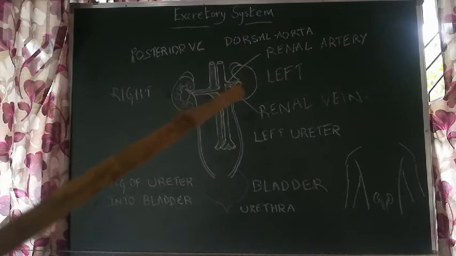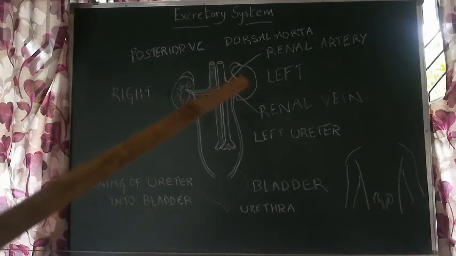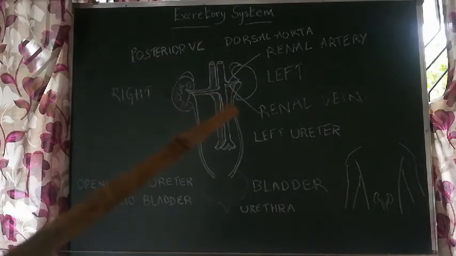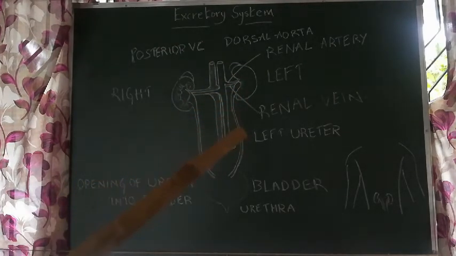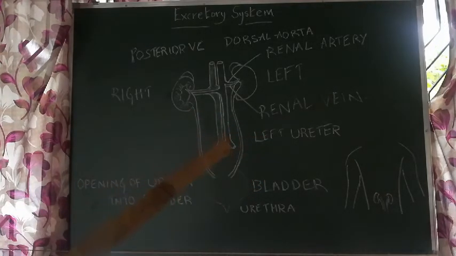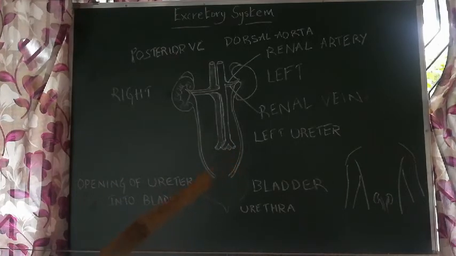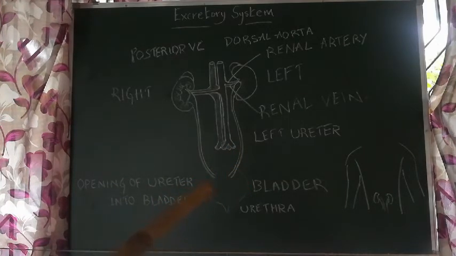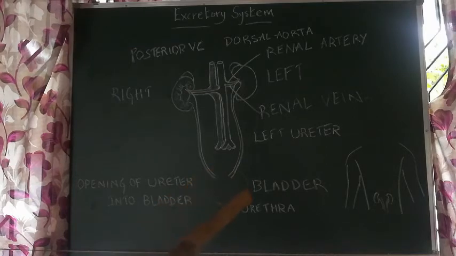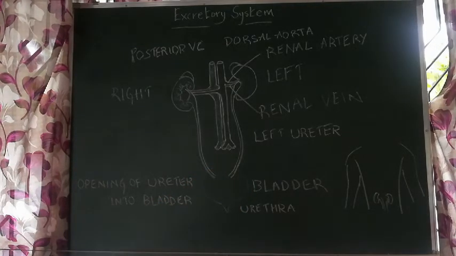But the waste products, along with the excess water, come out of the kidney through a tube called the ureter. There are two ureters, and they end up in the bladder. This bladder collects and stores our urine until we find a comfortable place to send it out. So this urinary bladder opens as the urethra, through which urine comes out.